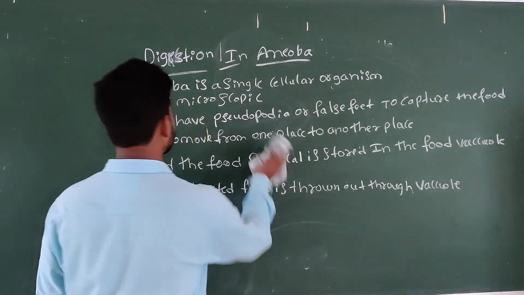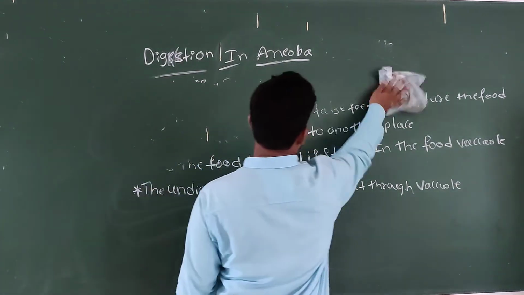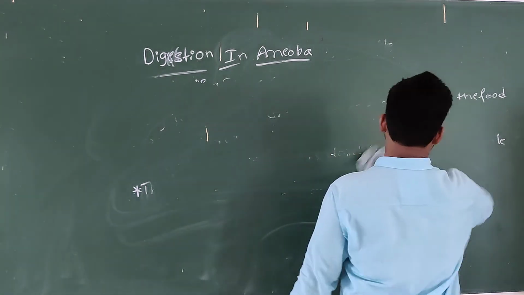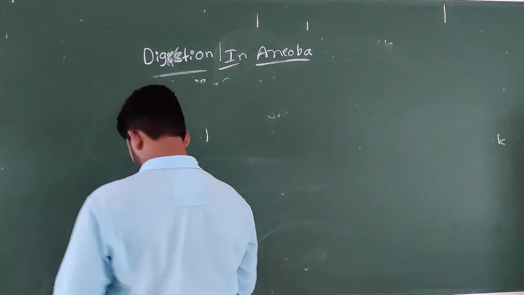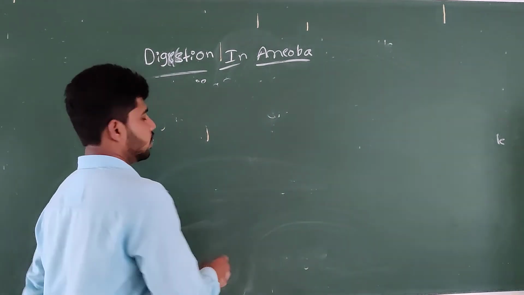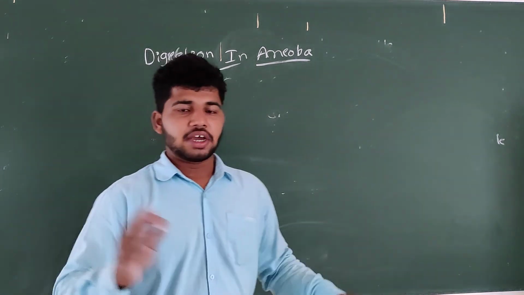The structure of amoeba: they don't have a particular shape.